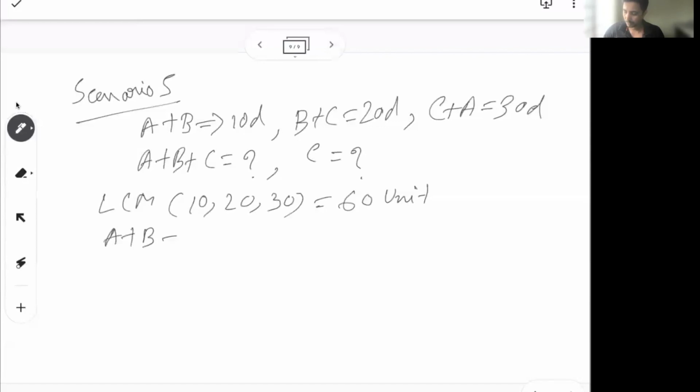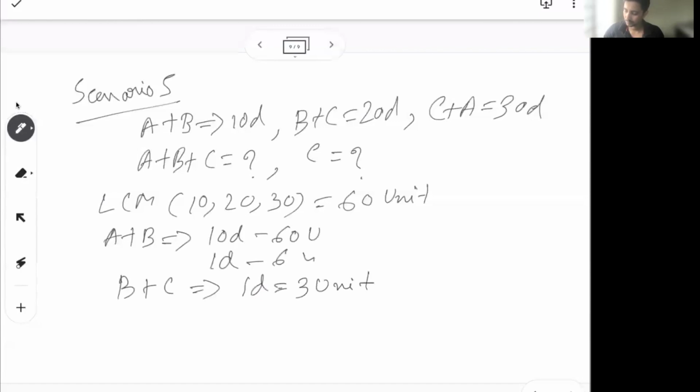So A plus B in 10 days can do 60 unit. So in 1 day they will do 6 unit. Similarly, B plus C in 1 day can do 60 by 20, 3 unit. C plus A in 1 day can do 60 by 30, or 2 unit.